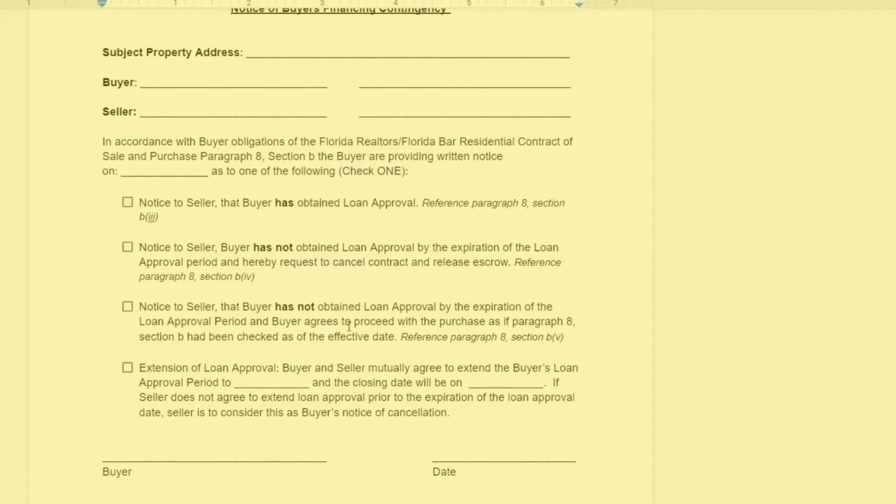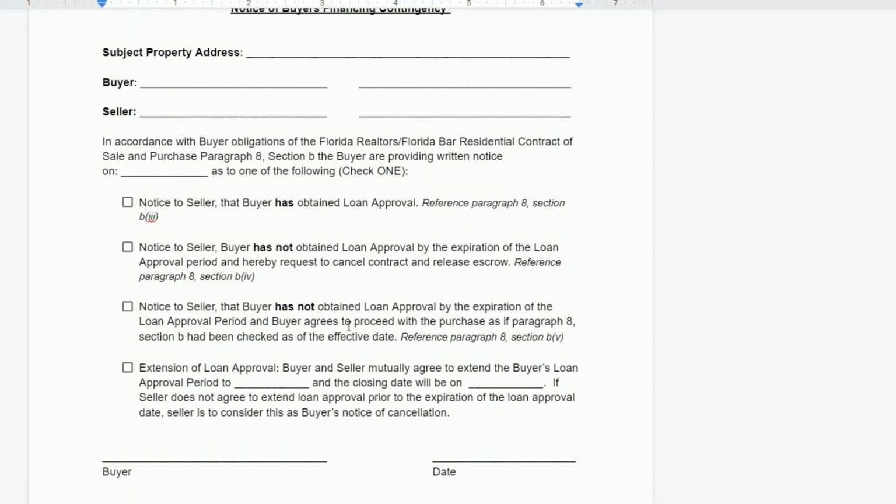The next notice is I'm going to proceed, but I'm proceeding with caution and I know there's a potential issue there. Now, if none of those work for you, there's the third option where you're going to be requesting an extension of the loan approval date and most likely the closing date as well. But you're extending the loan approval date, okay? And if the seller agrees, that's wonderful.